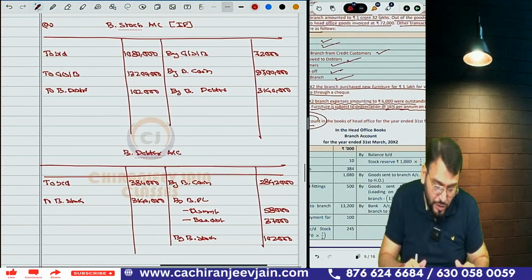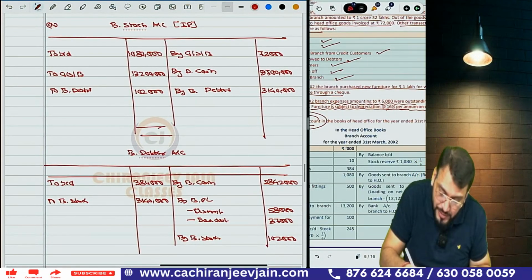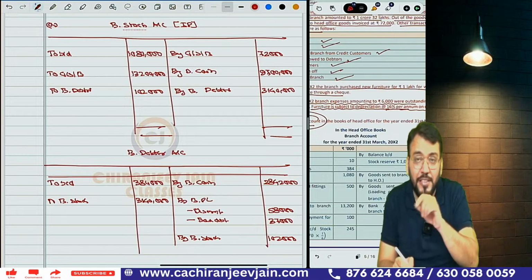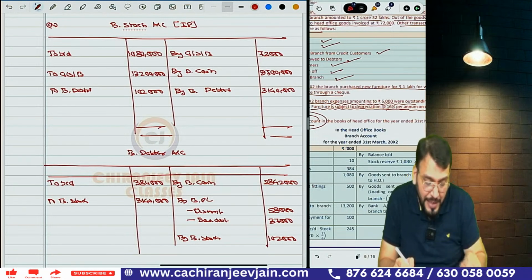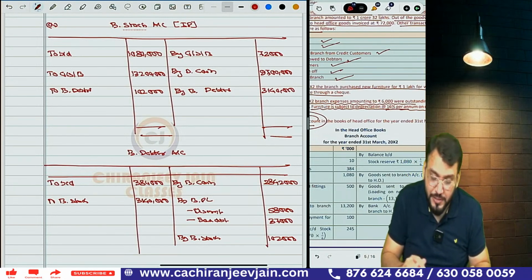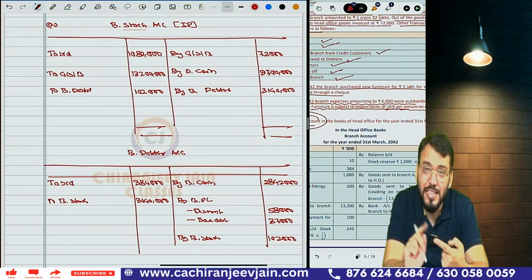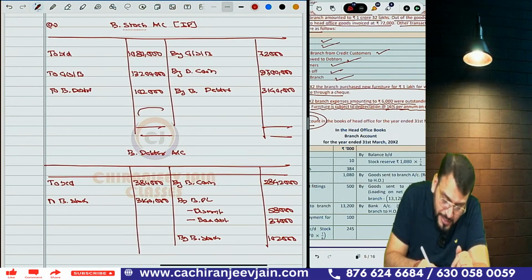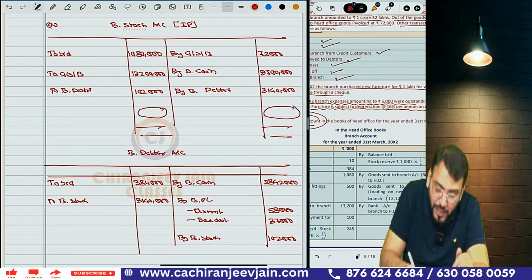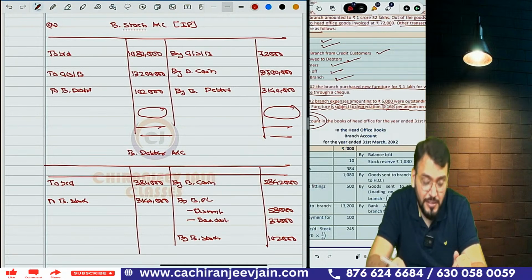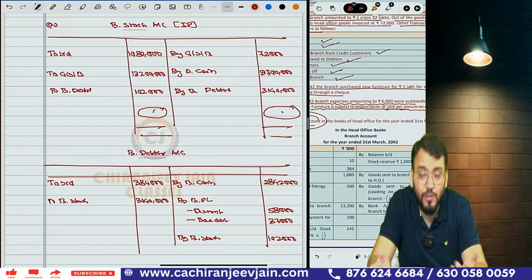So you can see branch stock account. Can you calculate surplus? Because they have not given sale price. Just try to understand. They have not given sale price, it means you can't calculate surplus. They have given cost price, they have given invoice price, but they have not given surplus. Now again surplus is missing and closing stock is missing. Now one doubt will come: will the balancing figure be surplus or closing stock?